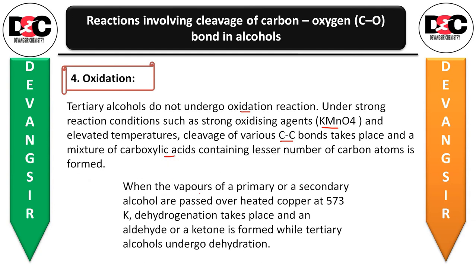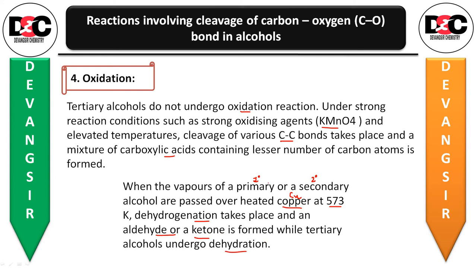Then when the vapors of a primary or a secondary alcohol are passed over heated copper metal at 573 Kelvin temperature, a dehydrogenation reaction takes place and an aldehyde or a ketone is formed, while tertiary alcohol undergoes dehydration reaction.